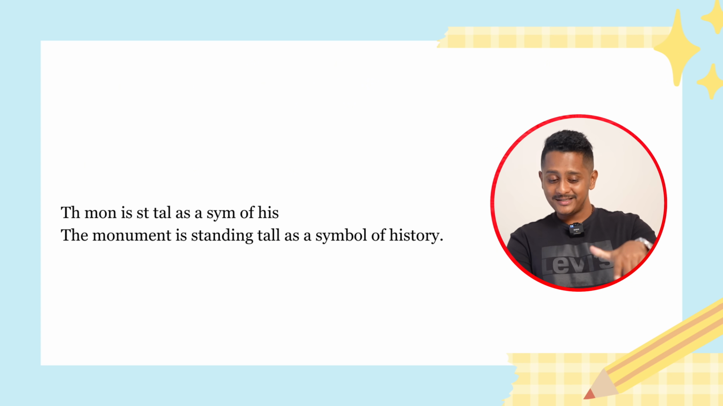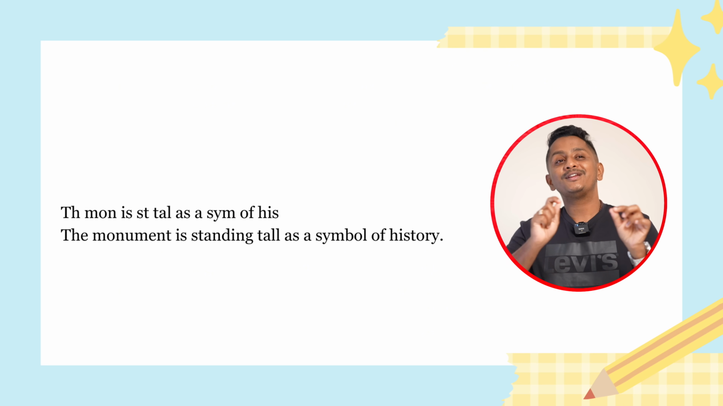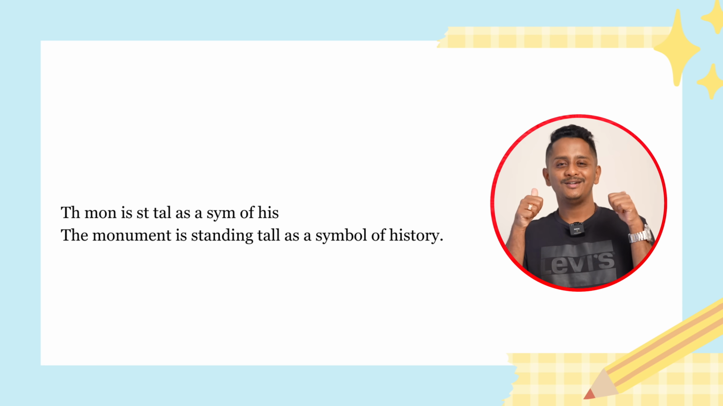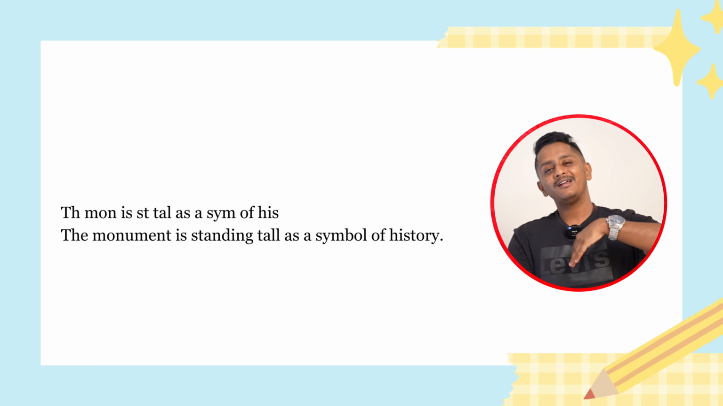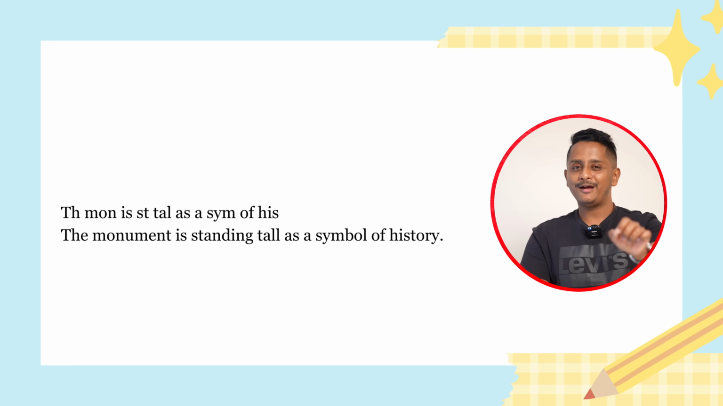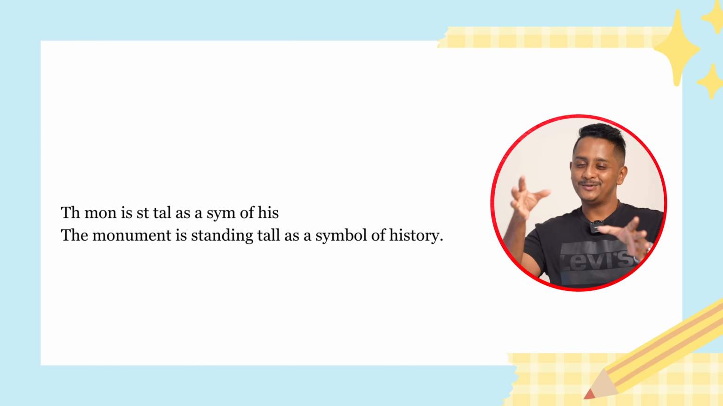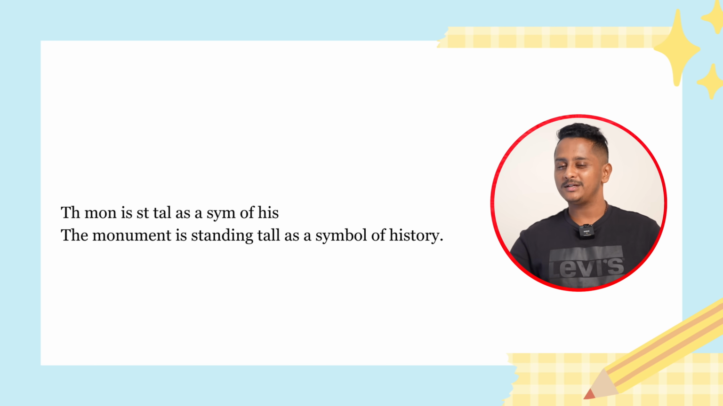So this first line, the mon is STTAL as a SYM of his. This is what I will write as quickly as possible, as in when they listen, and if you're able to do this, you're a king or you're a queen. If you struggle here, then whatever you add, it will not work. Once you have this, because your listening skills are good, you understood the audio, you divided them into phrases, you're able to write quickly as possible in short notes. All the words are there.